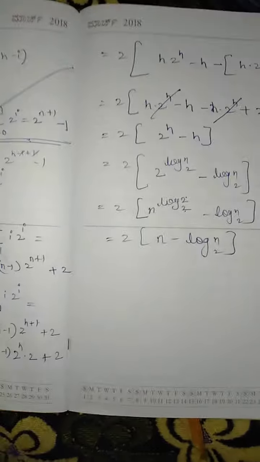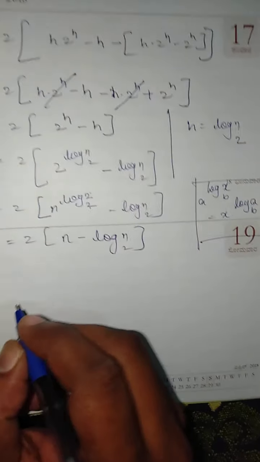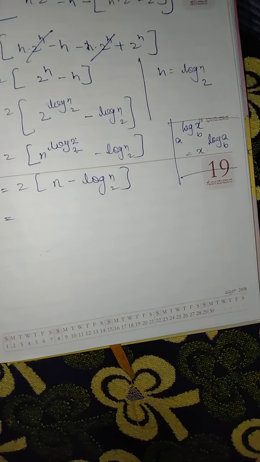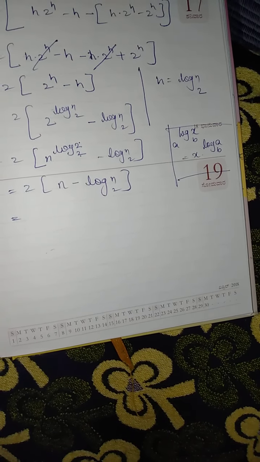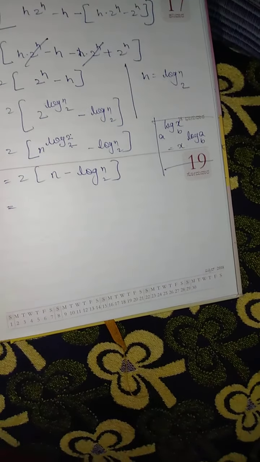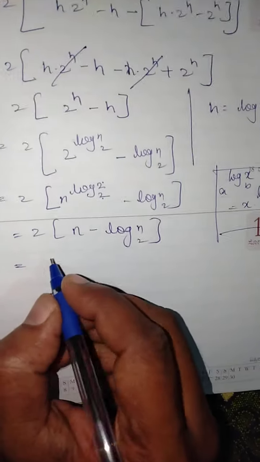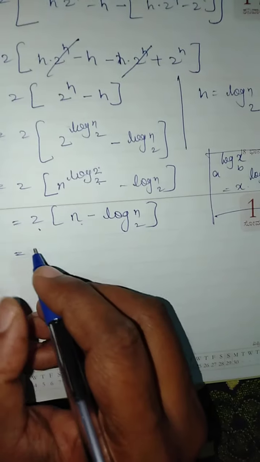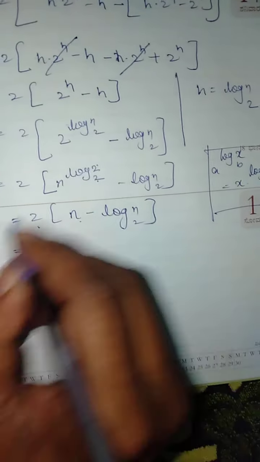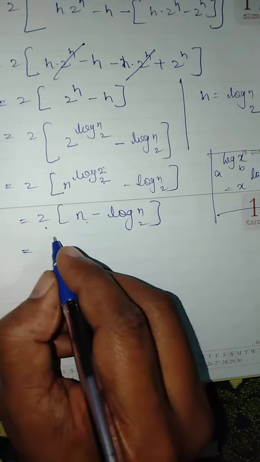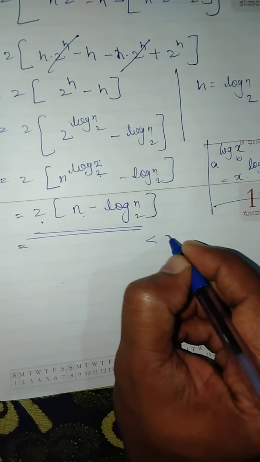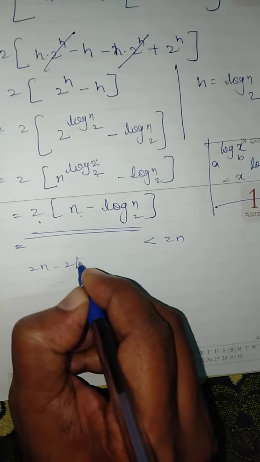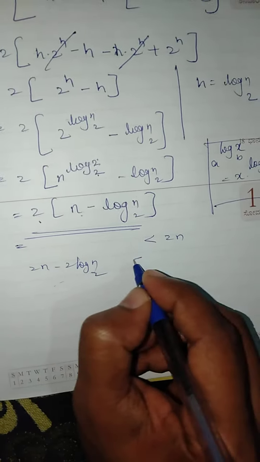Understood? Okay, so what is this all about? 2 into n minus log n base 2. What does this mean? This is the number of comparisons. So is this number of comparisons less than 2n? Of course, because it is 2n minus 2 log n base 2, so it is less than 2n.